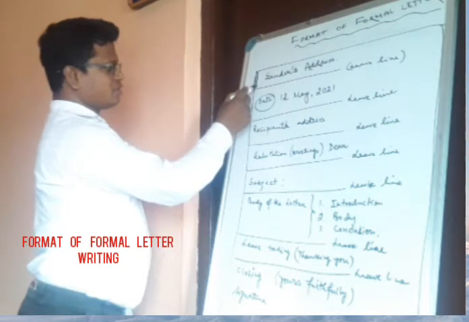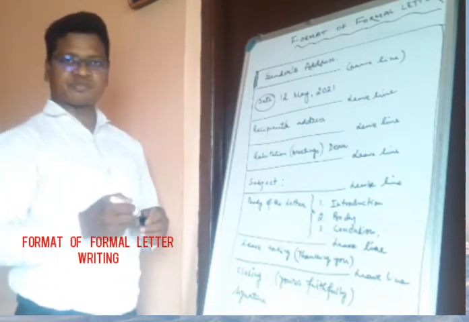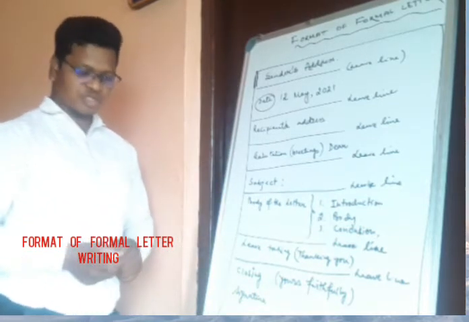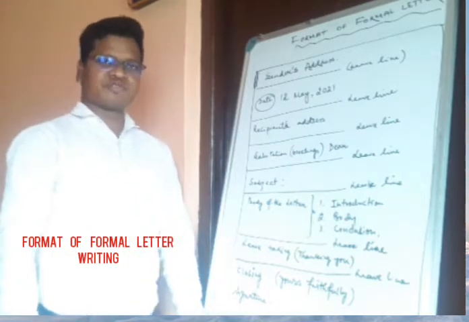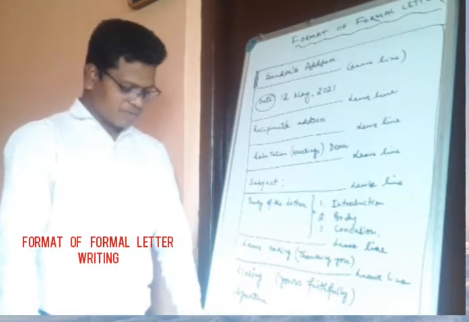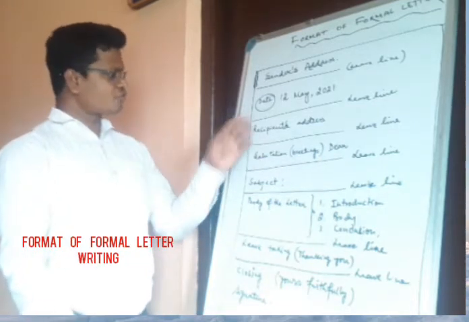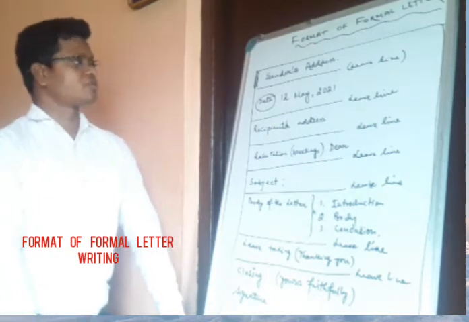Every word should be written from the same line. That should be remembered. You can see it in the examples in the book. I'll show you after we complete all these things, how to write the address.